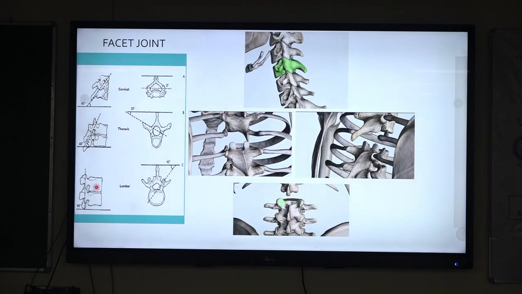One factor that determines the movement in the spine is the orientation of the facets. As you know, in the cervical, thoracic and lumbar spine, the orientation of the facet differs. In the cervical spine, it is backwards, upwards and medially oriented. In the thoracic spine, it is backwards, upwards and shifts towards a lateral orientation. In the lumbar spine, it is more parallel to the sagittal plane. So as you go from up to downward, rotation is greater in the cervical spine, and as you come downwards to the lumbar spine, it is more restricted.